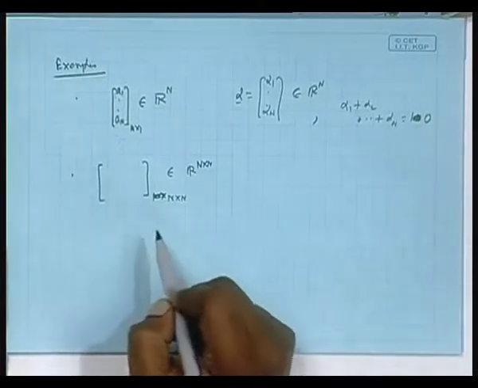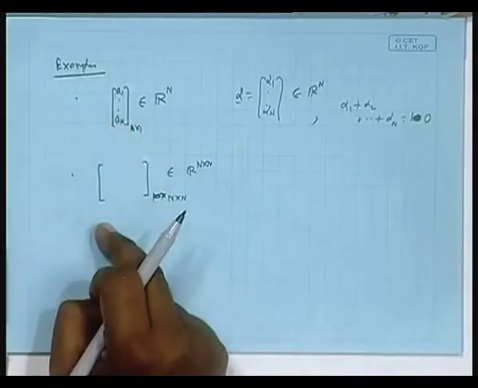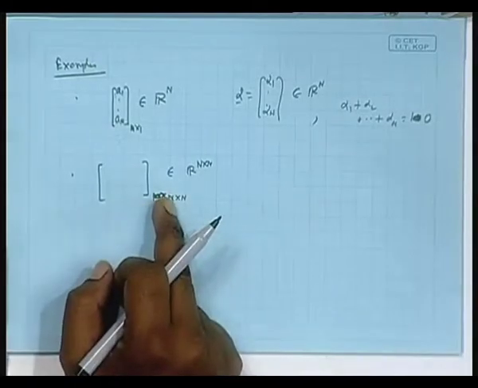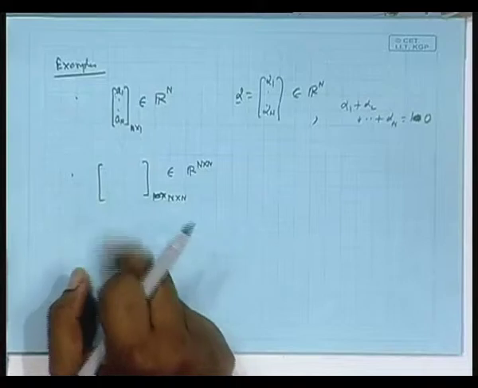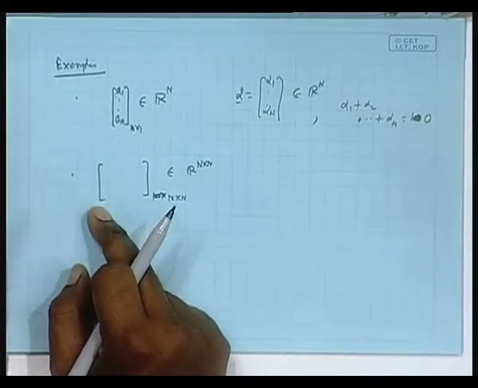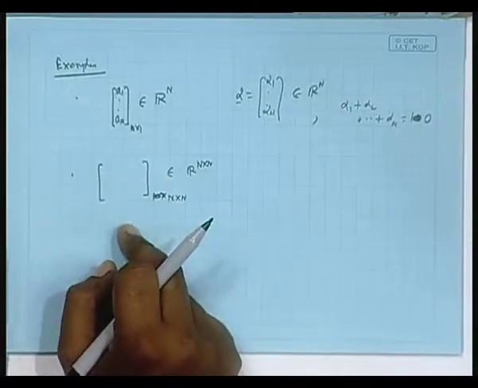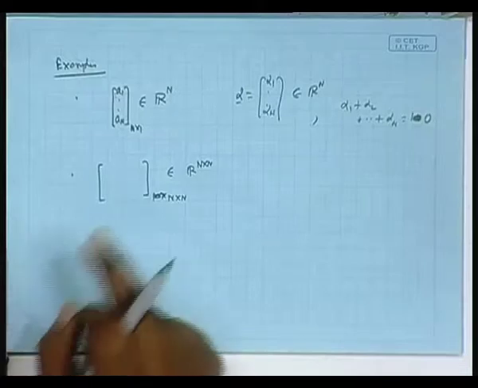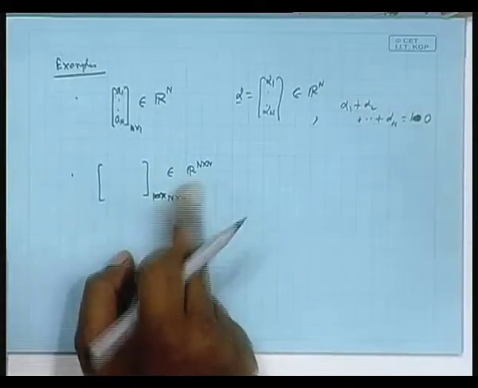This set of matrices also is a vector space. Obviously, the same logic: add two matrices of this size, you get a matrix of the same size. Take a matrix, multiply by a scalar, you get a matrix of the same size. Put 0 elements in all places, you get a 0 matrix. Reverse the sign of each element of a given matrix, you get the negative of the matrix. Those are trivially obtained. So, that is a vector space.